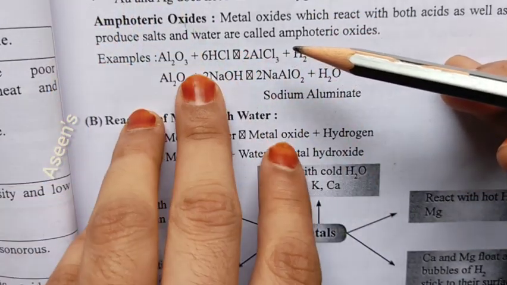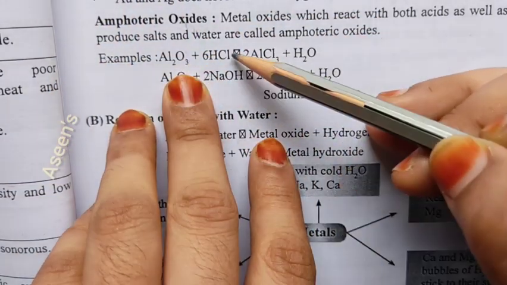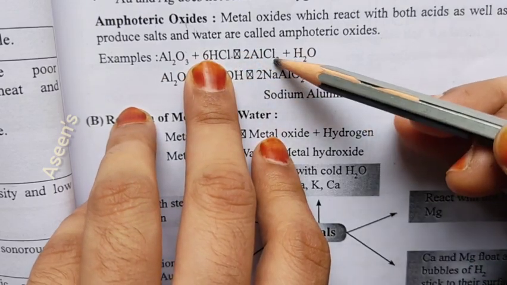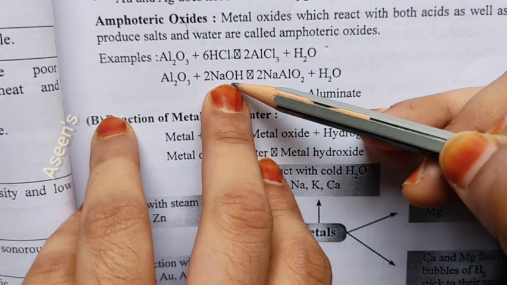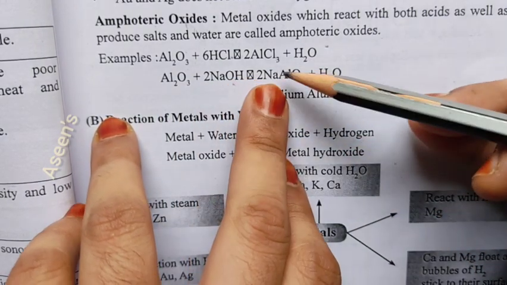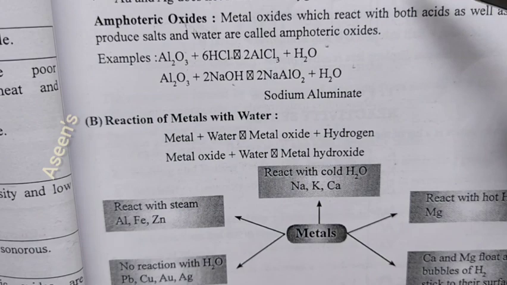The best example here is aluminium oxide reacting with an acid, giving you chloride and water. Same thing here, again reacting with a base, sodium hydroxide, giving you a salt and water.